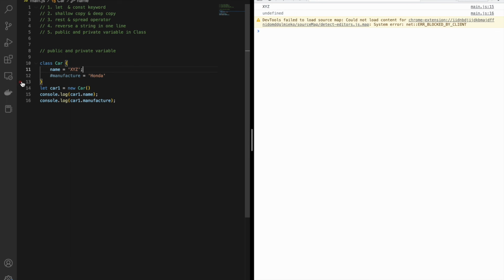Then the question is how you will be able to access that. For this, you can create a function inside this class, and from there you can return it. So you will be able to access the private property inside the class where it is declared.